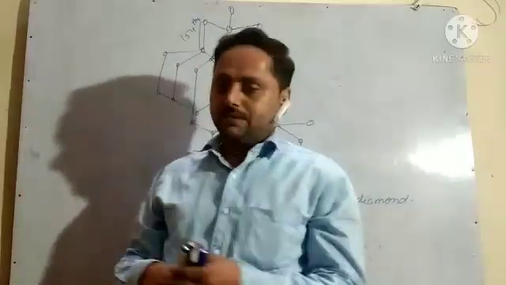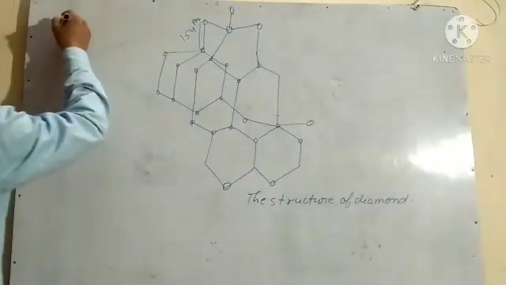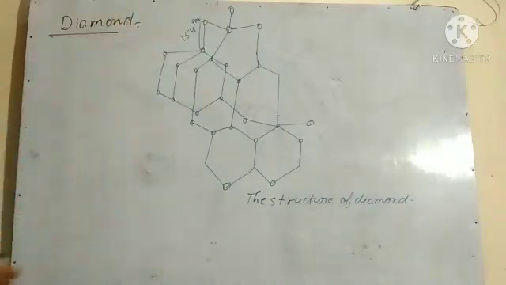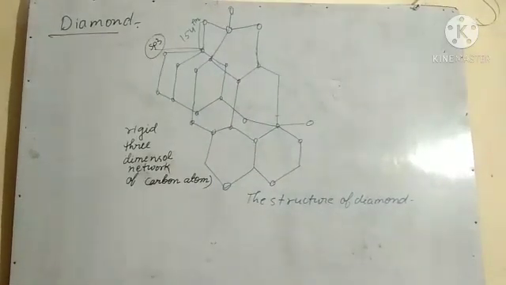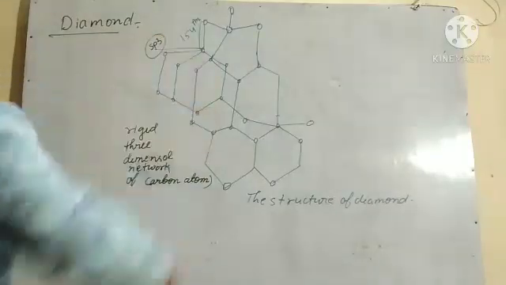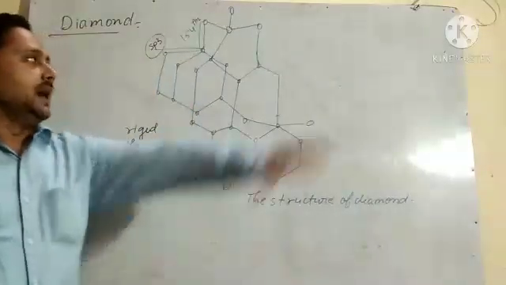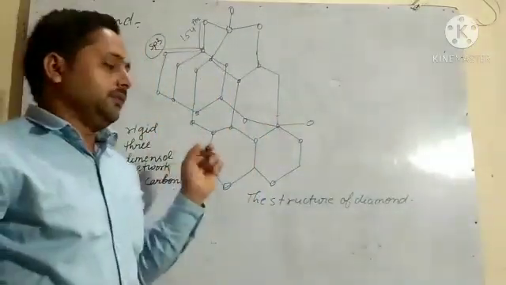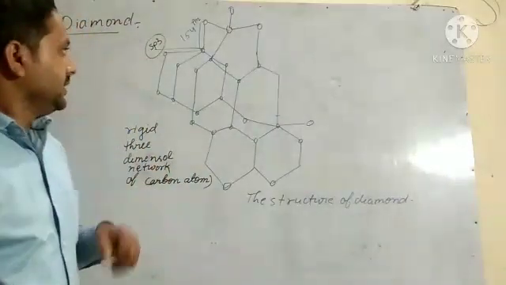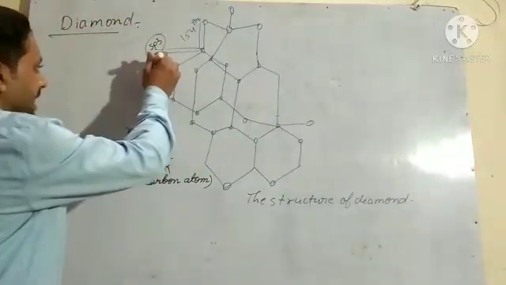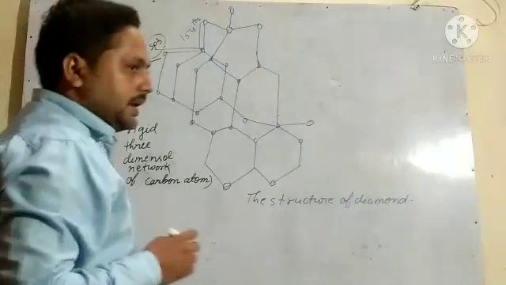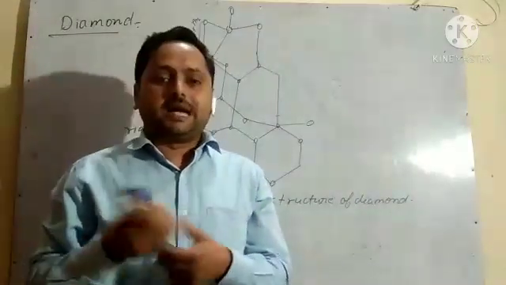So the first structure is diamond. Here it is, the diamond structure. What is diamond? Diamond is the crystalline allotropic form of carbon in which each carbon atom is sp3 hybridized and forms 4 covalent bonds with other carbons.